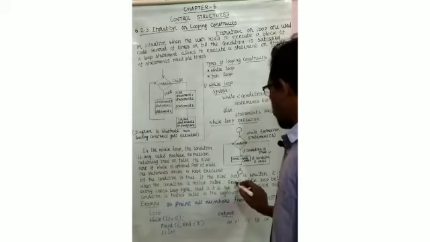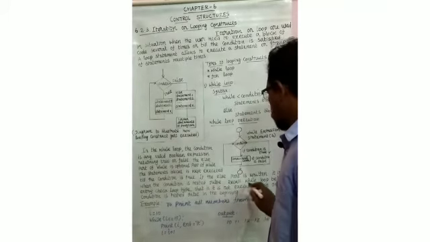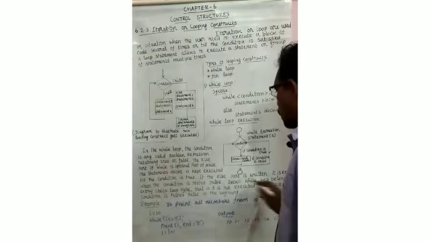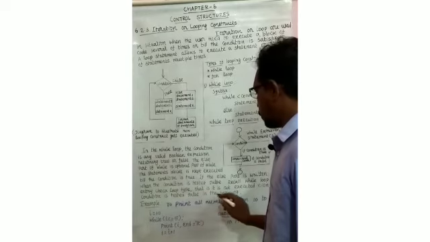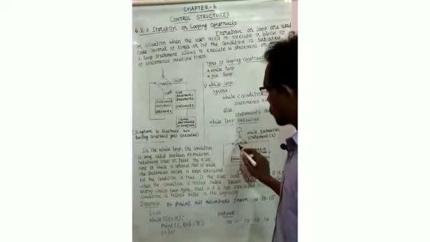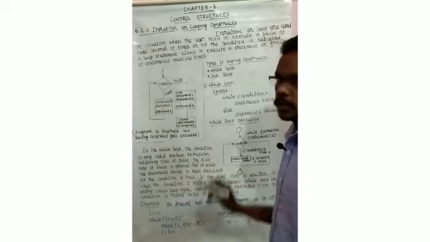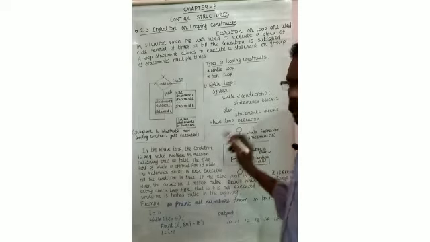Next one, recall while loop belongs to the entry check loop type, that is not executed even once if the condition is tested false in the beginning. So in the beginning, starting position, if the condition is false, it won't execute the body of the loop. That is called the entry check loop. So while loop is the entry check loop.